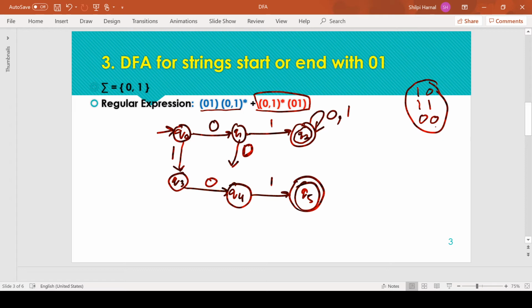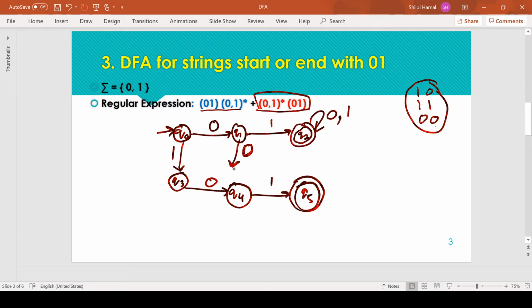Coming to the next state, we have the second step of completing all the states. Q0 is complete, Q1 is not complete. We have not targeted this transition. We are just having this transition, but we have not ended this transition to any state till now.